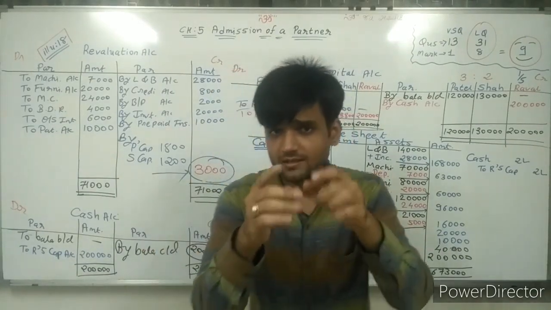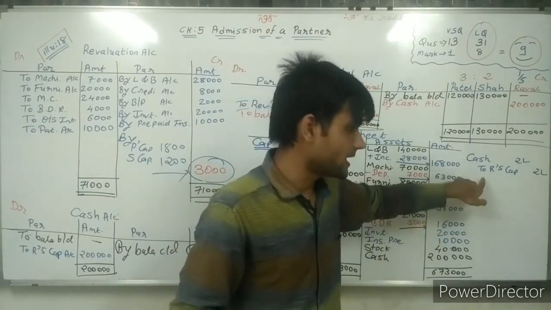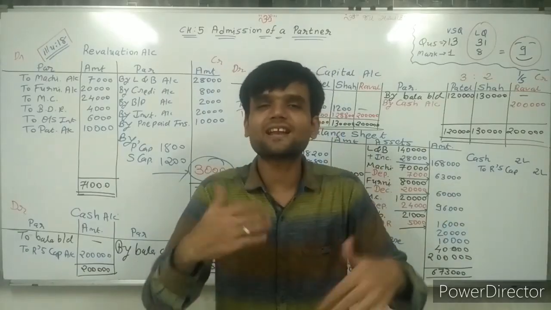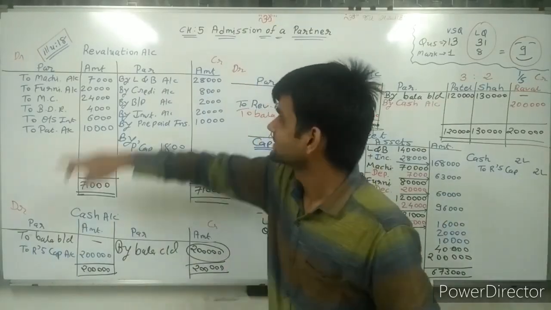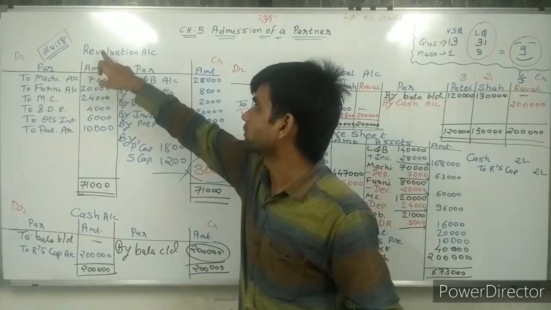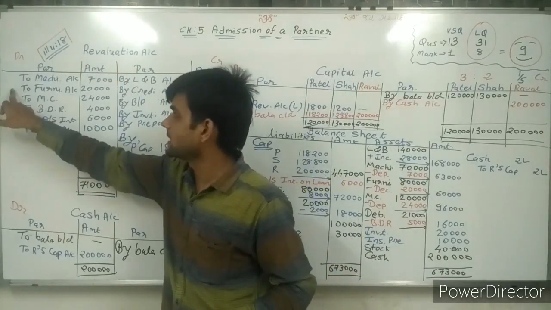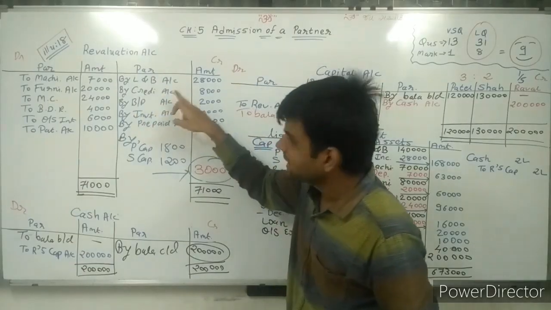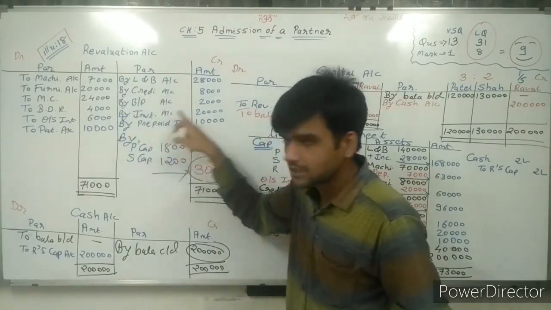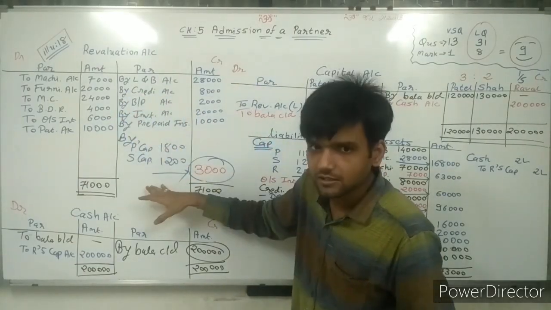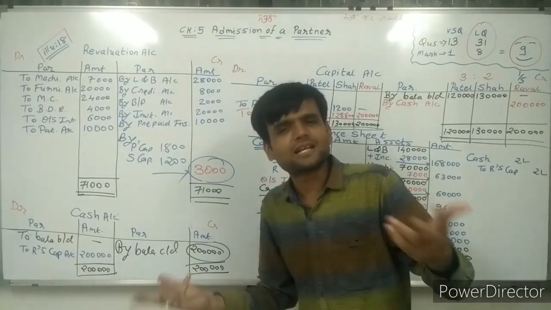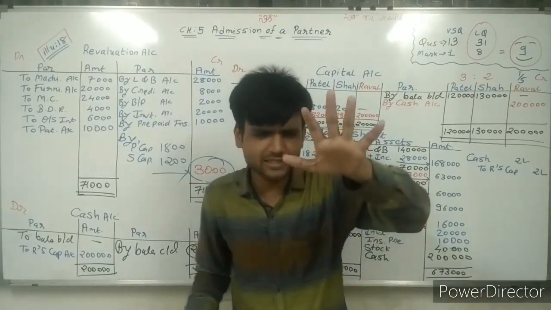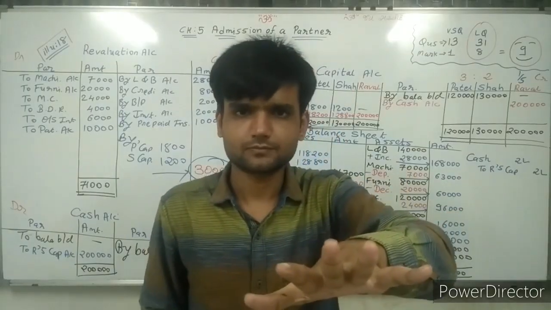Now, sir, journal entry. One journal entry is here. Remaining journal entry, which is it? From revaluation account, revaluation account debit to this. Same way, land building debit, creditors debit, bills payable, debit to revaluation account. Those are the journal entries. That is given in your textbook.